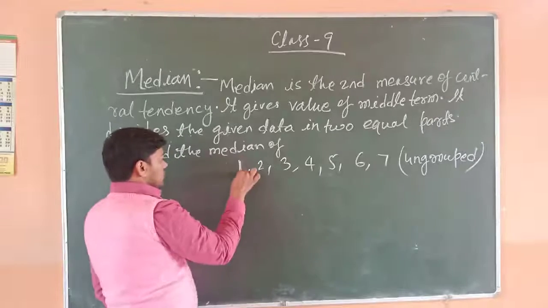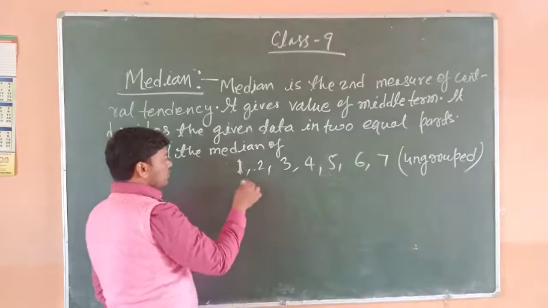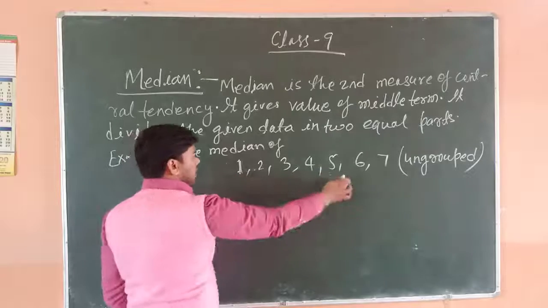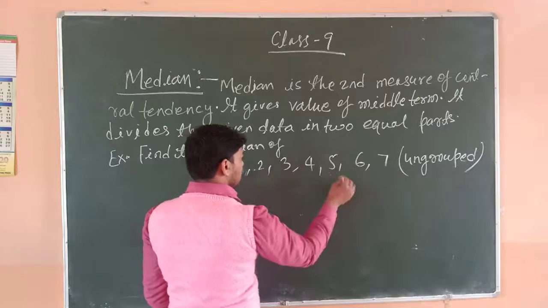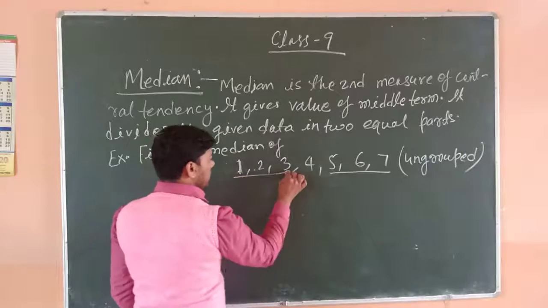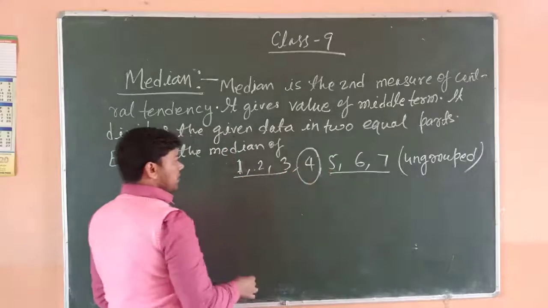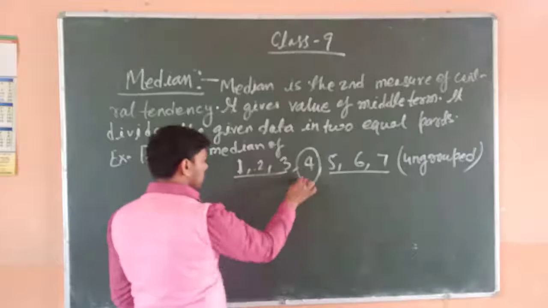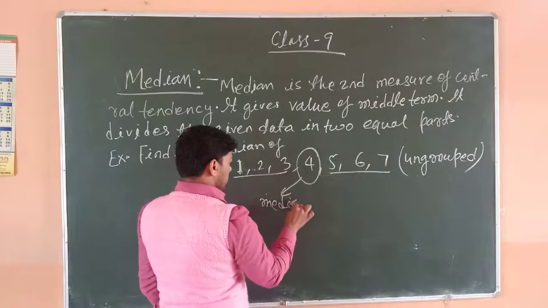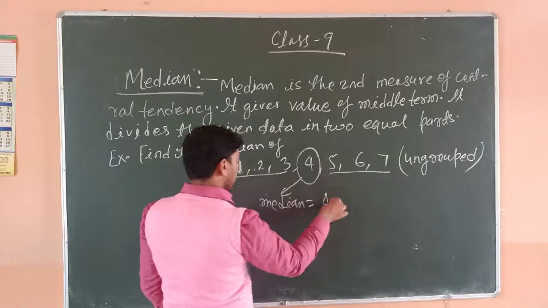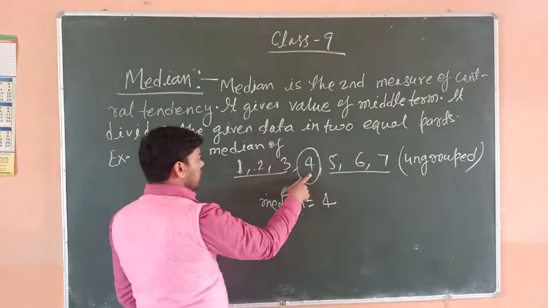So in this data, see which term divides the given data into equal parts. There are 7 observations, 3 and 3. 4 divides the given data into equal parts. So 4 is the median. Median is 4 and it is the fourth term.